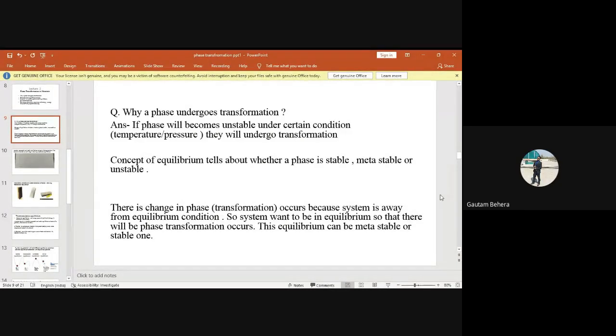Yeah. See, if a phase is unstable, that means it will not remain. It will suddenly undergo transformation. But if a phase is metastable, it doesn't mean it will undergo transformation quickly. It may transform after a long period of time. That means that a metastable phase may remain for a long period of time. But if you change the parameters slowly, or a minimum change in parameters like change in pressure, temperature, it may transform, right? But a stable phase means basically it remains forever, right?